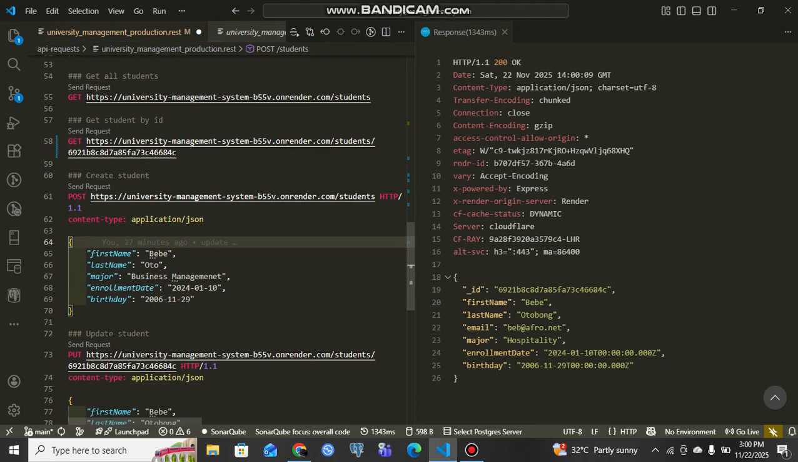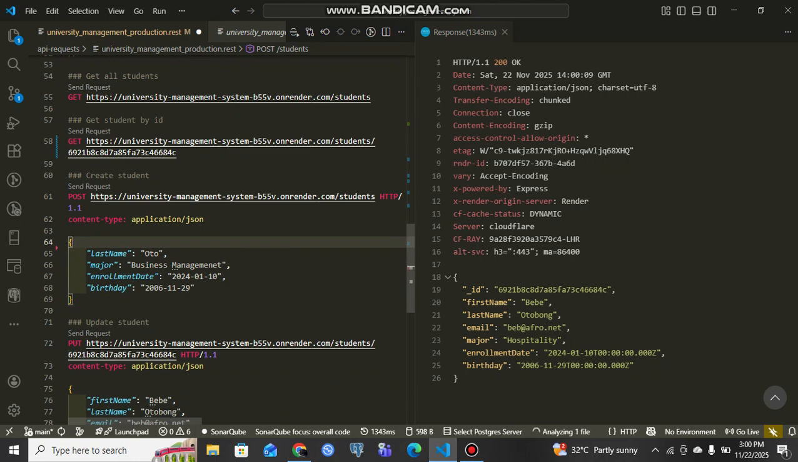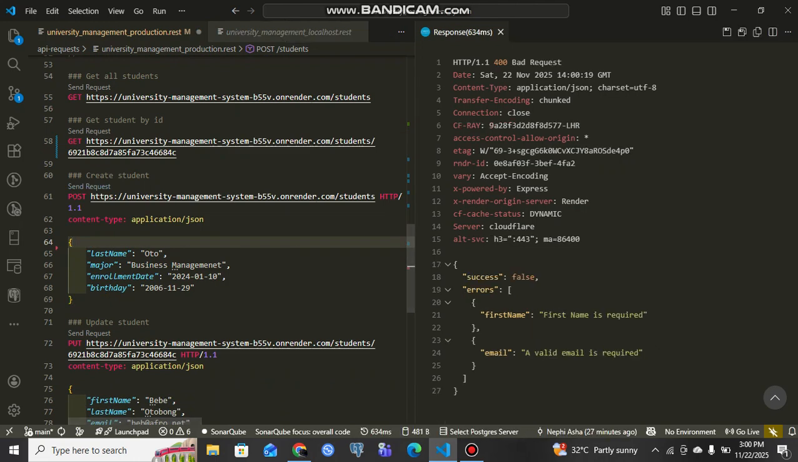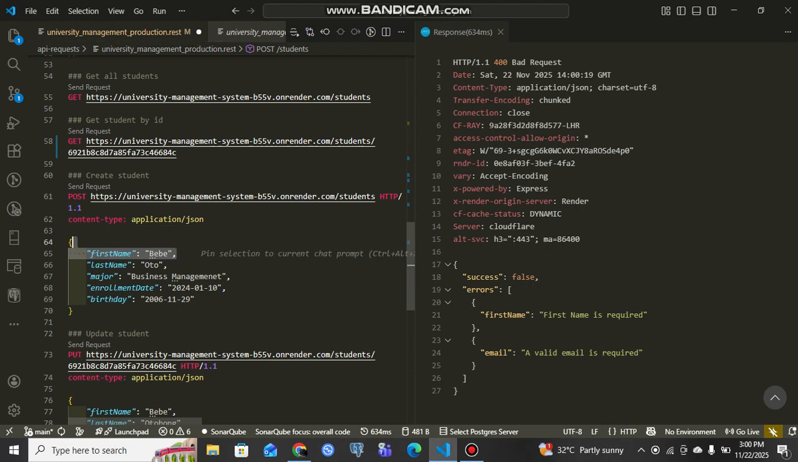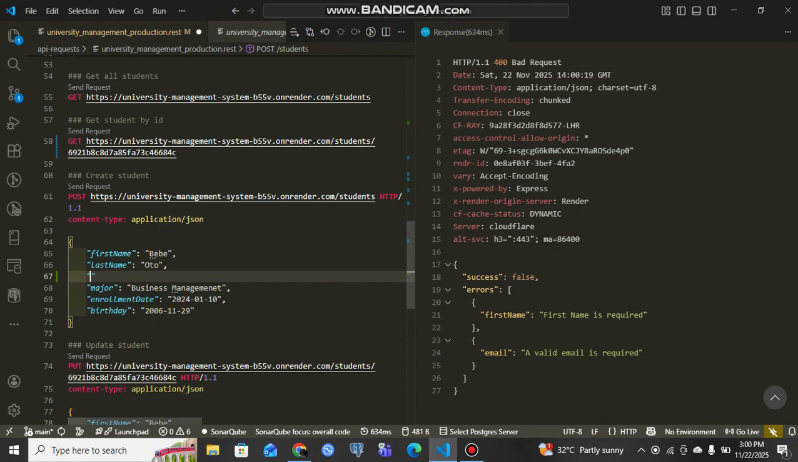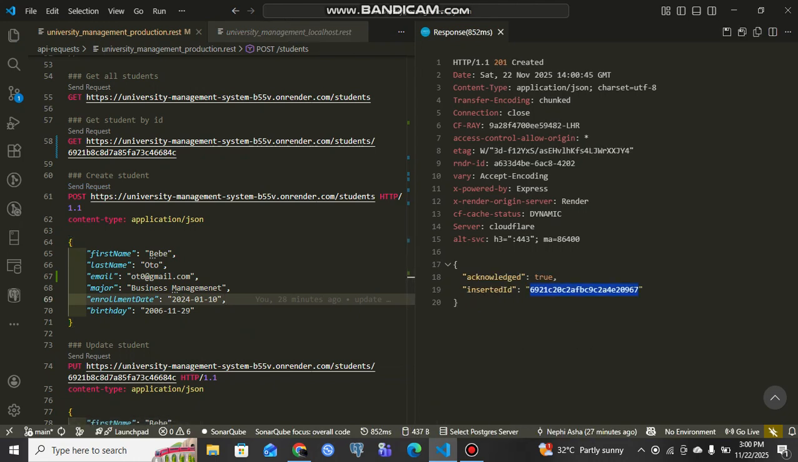I can create a new student, and the same thing I did. If I omit a field and then I send the request, it says the first name is required and a valid email is required. So I can do that, and also the email, auto at gmail.com. Yeah, so a valid email. So I send the request and then it's done.